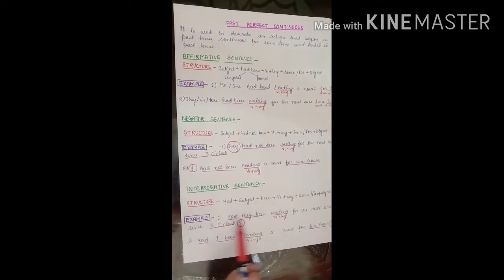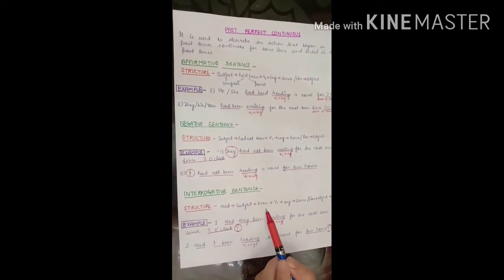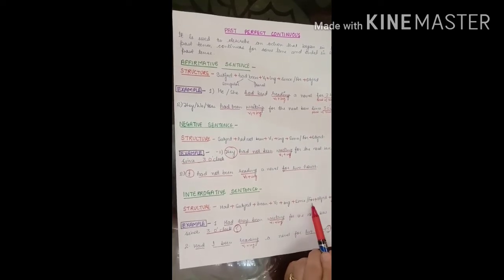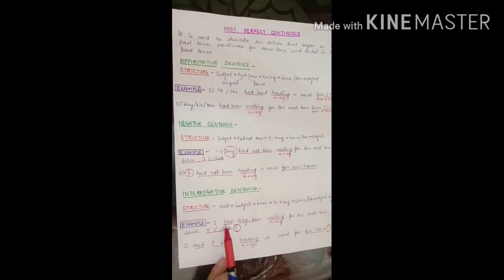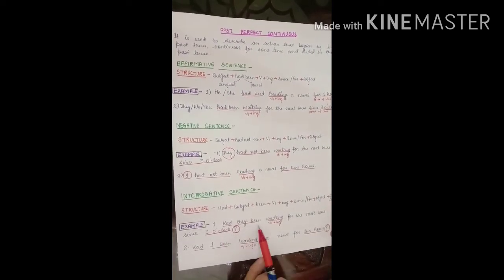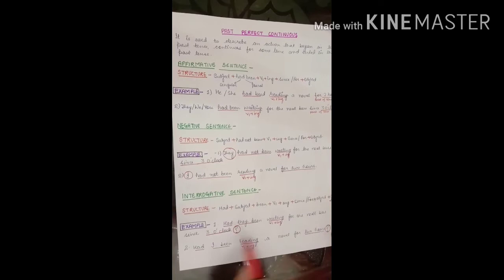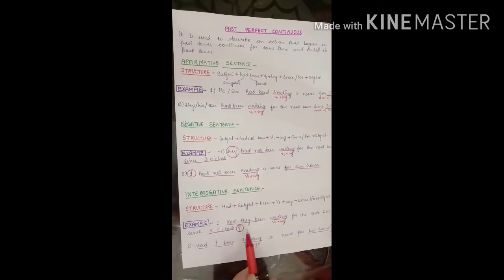Interrogative sentence. Structure. Had in the beginning, subject, been, first form of verb, ing, since and for, depending upon the time, object and question mark. Had they been waiting, first form of verb, wait and ing, for the next bus since 3 o'clock. You can see here, since is used before a point of time.